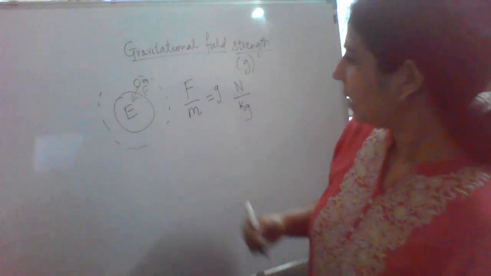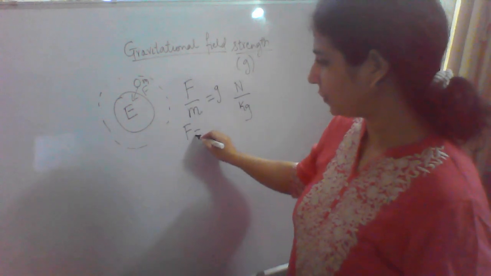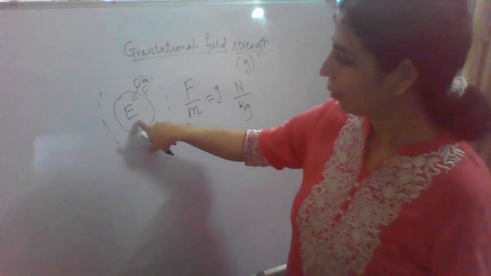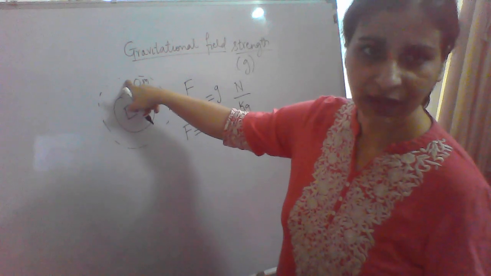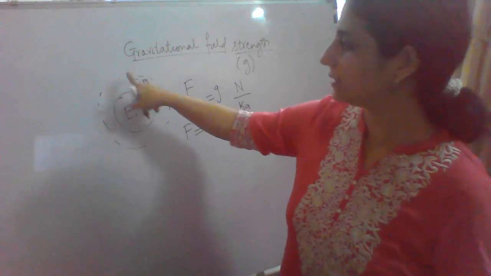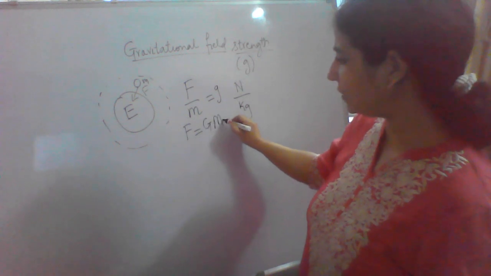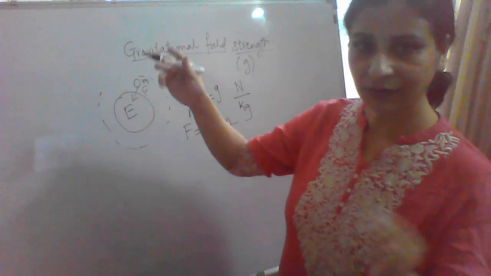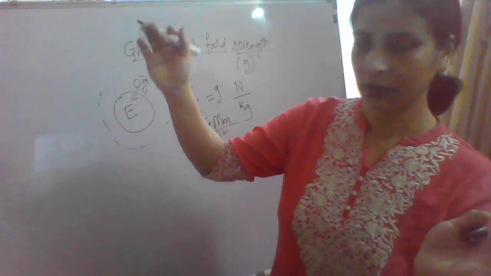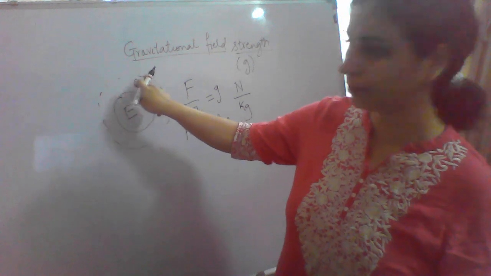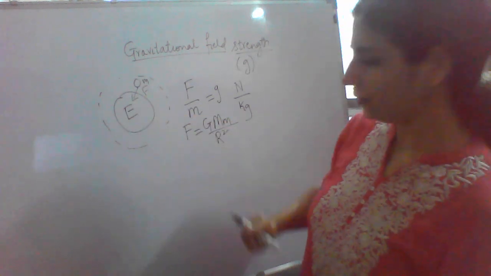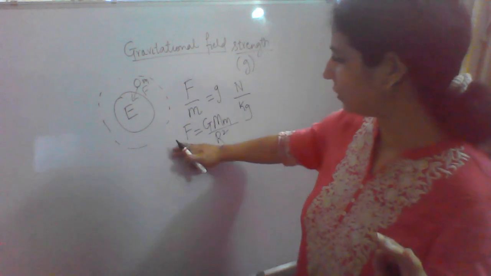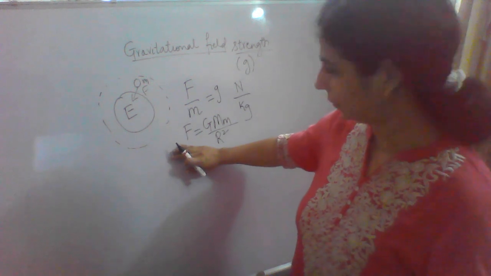Now let us write down the formula for force between two objects. Earth is one mass and this, whichever mass is falling down, suppose it is a big stone, is another mass. So we have this formula which we have done in earlier classes: F = GMm upon r square. It is the attracting force that the bigger mass, Earth, puts on this mass, and this mass also puts on Earth. This is the universal law of gravitation by Newton.